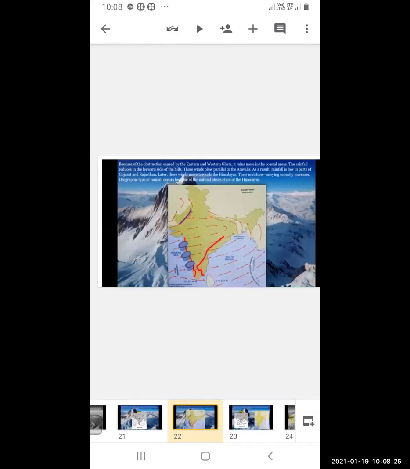These winds blow parallel to the Aravallis, and as a result, rainfall is low in parts of Gujarat and Rajasthan. Later, the winds move towards the Himalayas. Their moisture carrying capacity now increases. Because of the natural obstruction of the Himalayas, orographic rainfall occurs, as the Himalayas prevent the winds from traveling further, so there it rains.